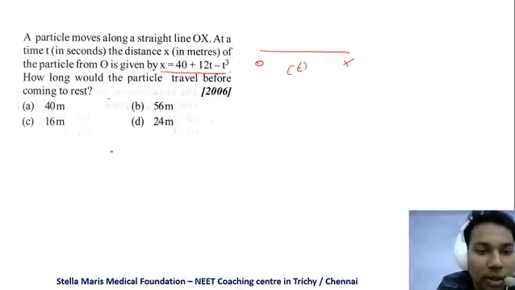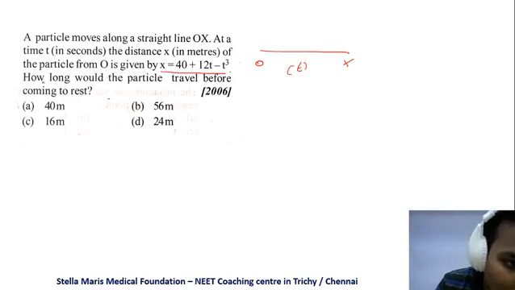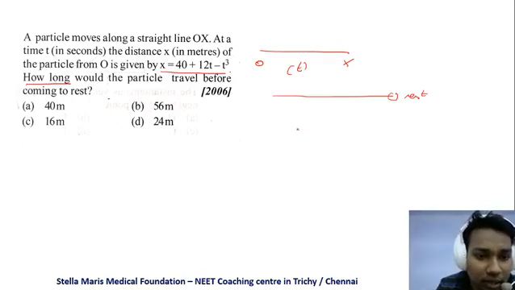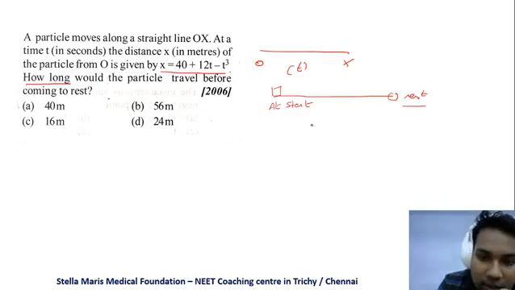How long would the particle travel before coming to rest? They are asking how long would the particle travel before coming to rest. So when the particle moves along a straight line OX and it comes to rest, they are asking how long the particle travels. So from the start of the motion till rest, how much has it traveled? So they are asking the distance.